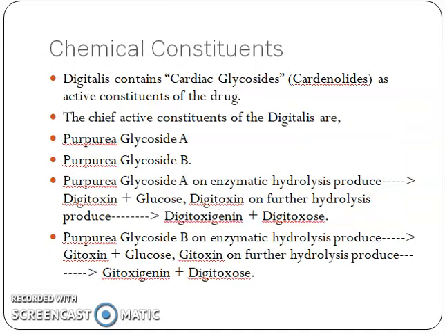Digitalis chemical constituents: it contains cardiac glycosides, cardenolides, as active constituents of the drug. The chief active constituents of Digitalis are purpurea glycosides A and B. Purpurea glycoside A, on enzymatic hydrolysis, produces digitoxin plus glucose, and digitoxin on further hydrolysis produces digitoxigenin and digitoxose. Purpurea glycoside B on enzymatic hydrolysis produces gitoxin plus glucose, and gitoxin on further hydrolysis produces gitoxigenin and digitoxose.